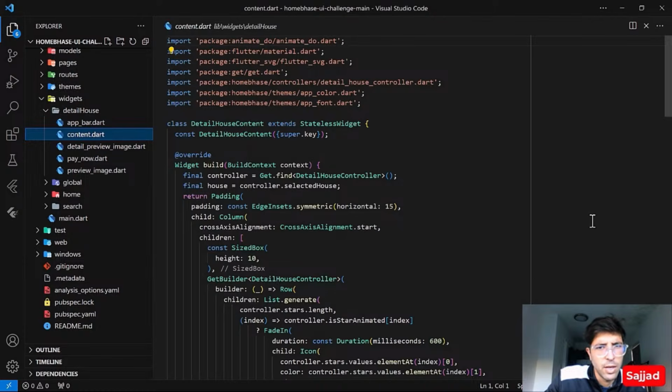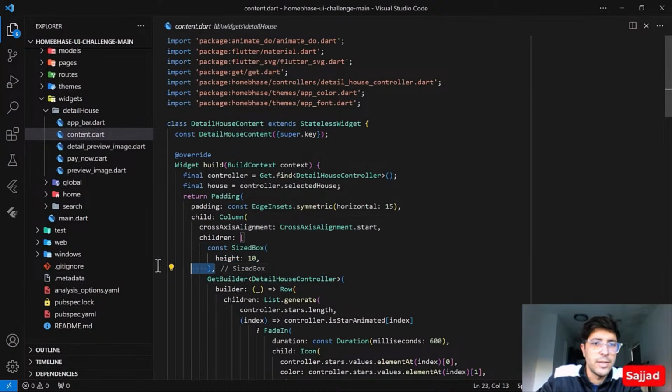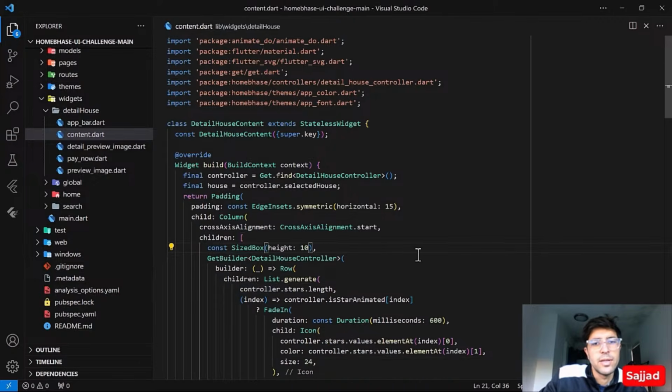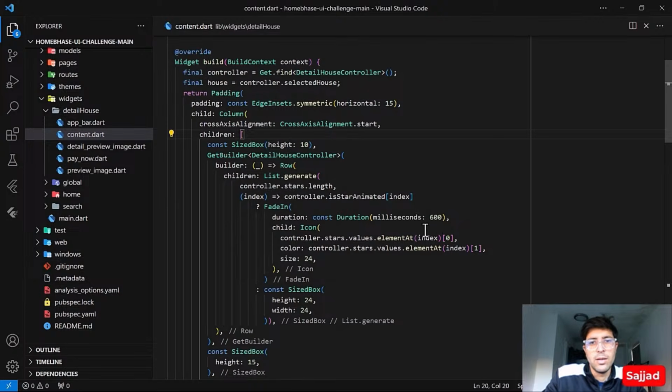Now let's go to the content file. Here you can see, as I spoke earlier about formatting the code better, right now the sized box you're writing in 3 lines. So instead of 3 lines, if we just remove the comma over here and save the file, you can see it's now in 1 line. So it's always better to look after these things because it really matters, and it will enhance the quality of your code.